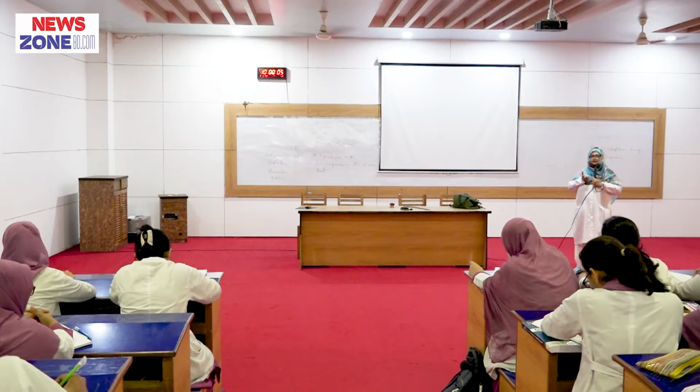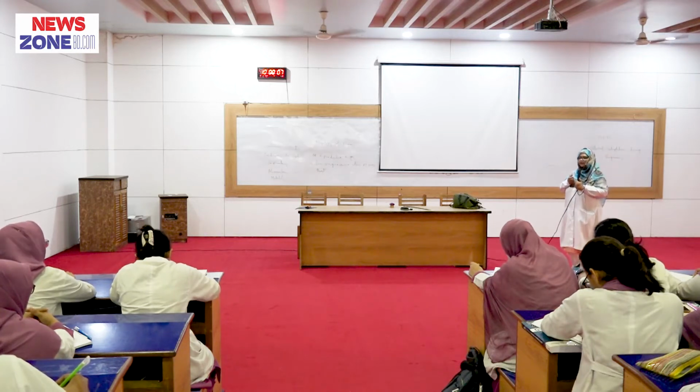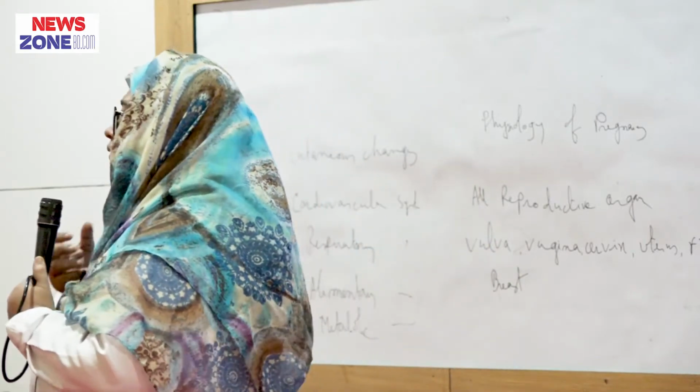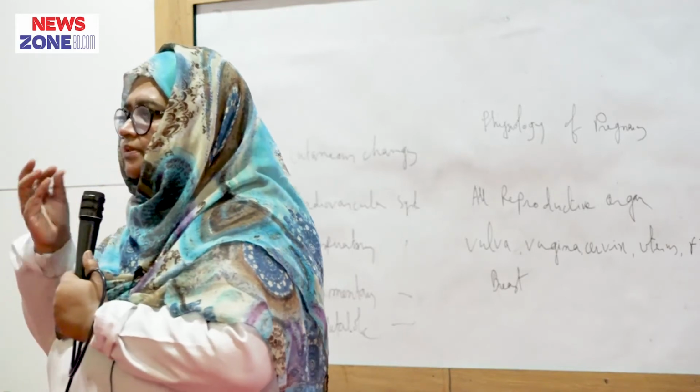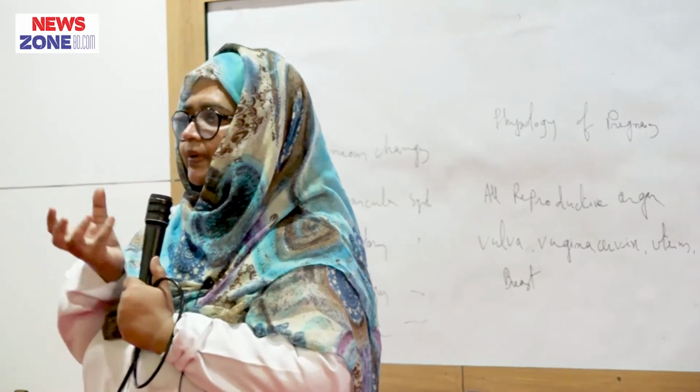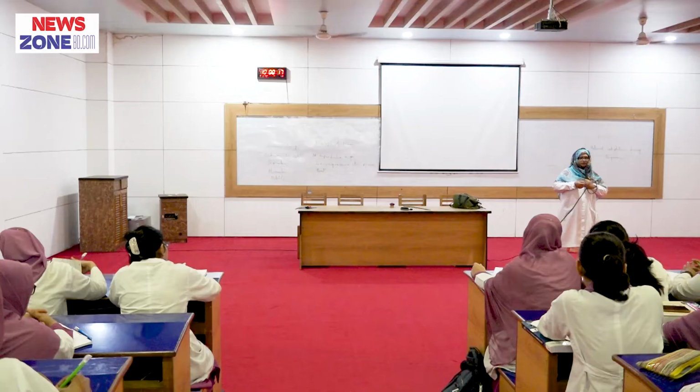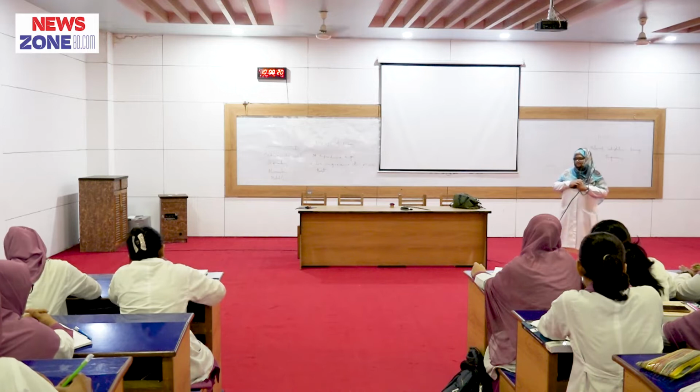Why? Increased vascularity and edema. Then more secretion of the glands causes a mucous plug. This plaque forms in the cervix so that there is no ascending infection through the cervix. Understand?